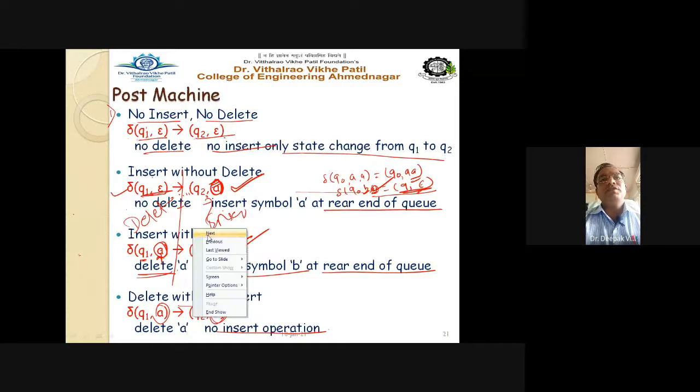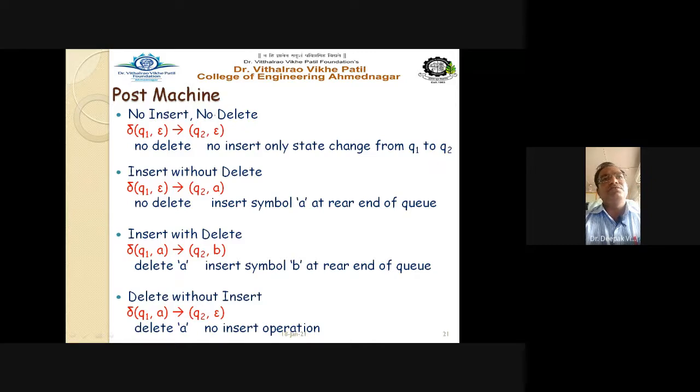So while performing the post machine operation, we have to remember the four operations. Number one, no insert with no delete; insert without delete; insert with delete; and delete without insert. Four cases are possible, and these are the four transitions. Delta q1 epsilon gives you q2 epsilon. The right hand side is our insert side, and the left hand side is our delete side, right?